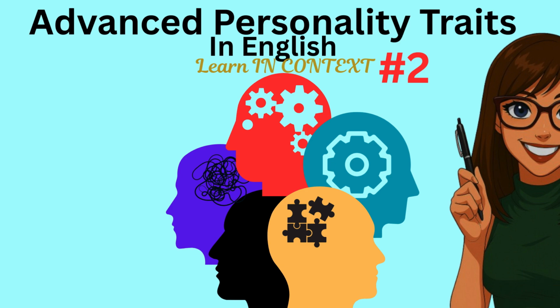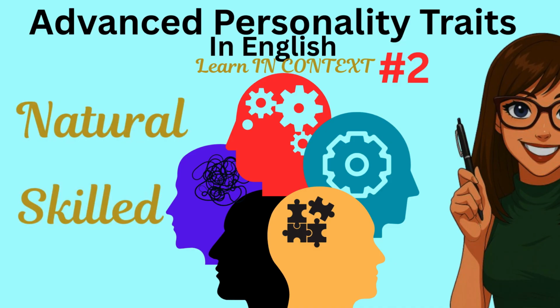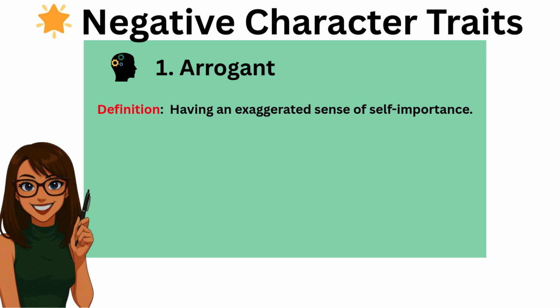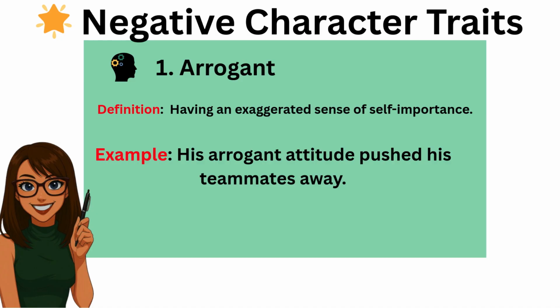Let's learn advanced personality traits. Learning in context is key to sounding more natural and skilled. The first trait is arrogant. It means having an exaggerated sense of self-importance. For example, his arrogant attitude pushed his teammates away.